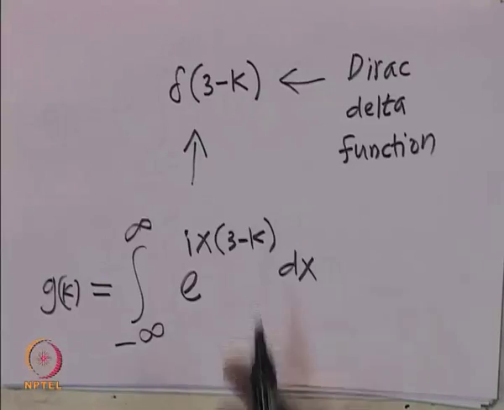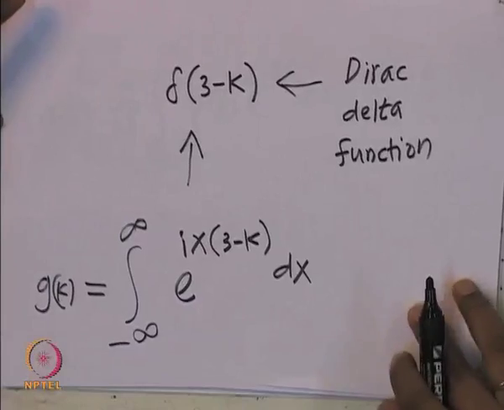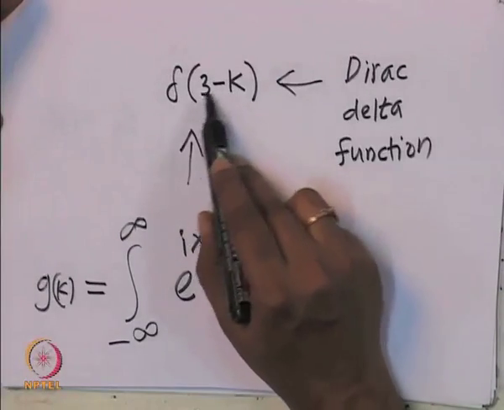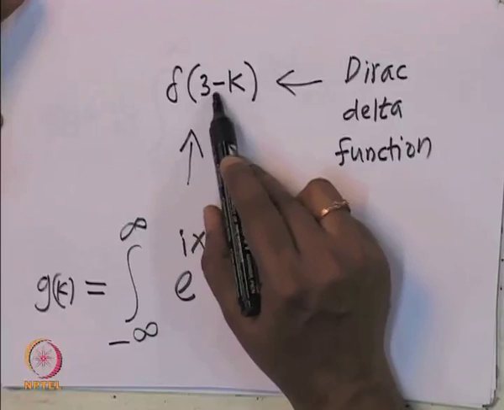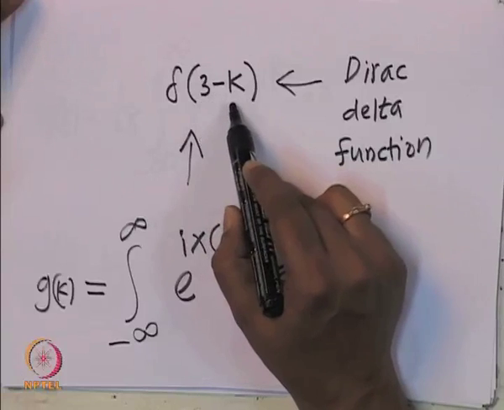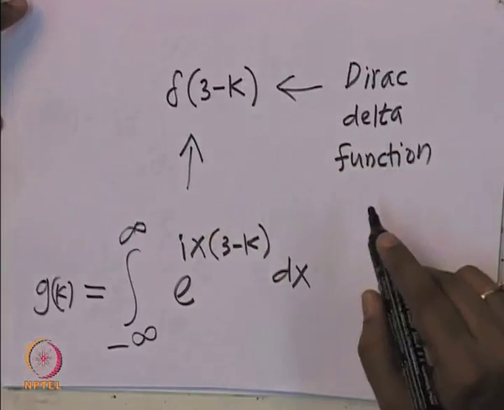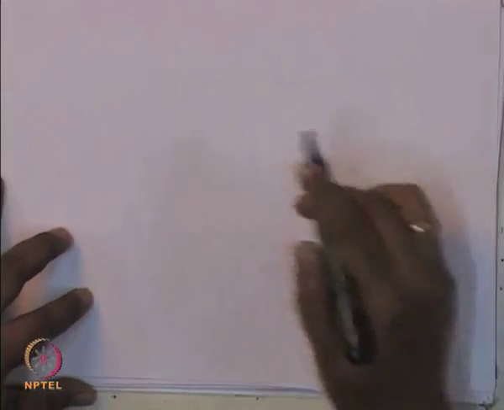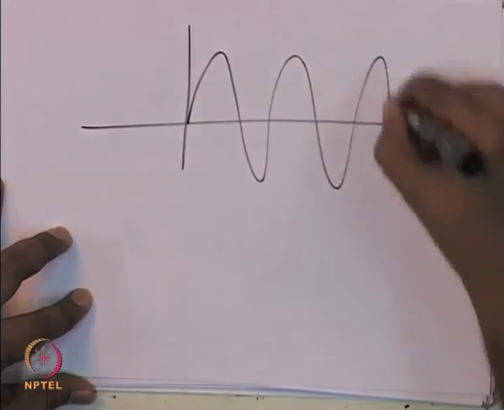So, now what does this mean? What does this delta of 3 minus k mean? It means that this function has a value only when k equals 3. Whatever is inside this bracket has to be 0. So, when k equals 3, whatever is inside this bracket becomes 0. So, when k equals 3, this has a value, and everywhere else this has no value. So, if I plot e power i 3x, cos 3x, sin k x, real, you might get some function like this.